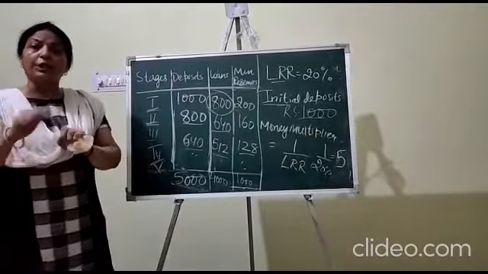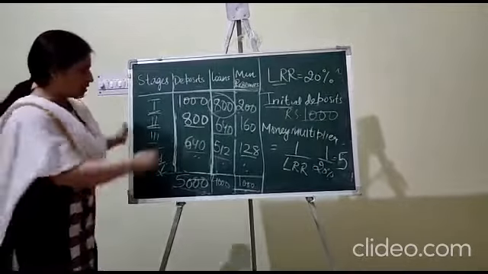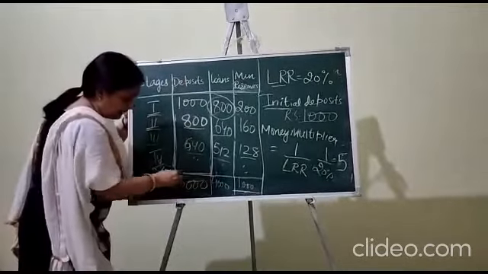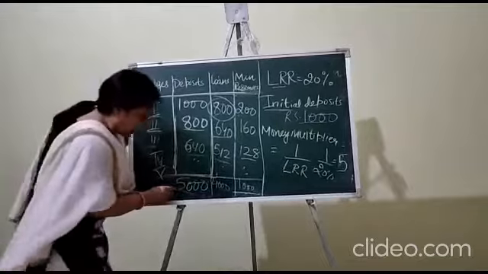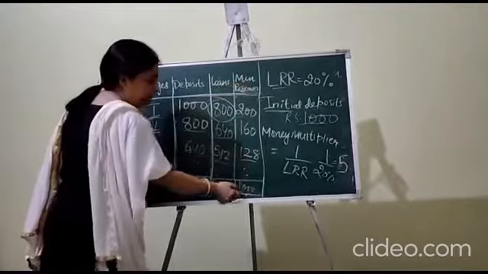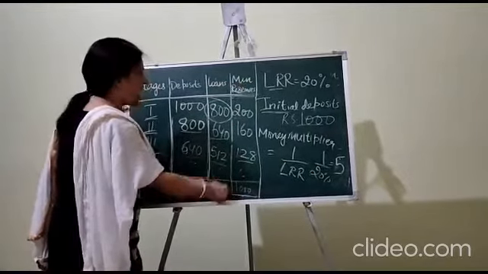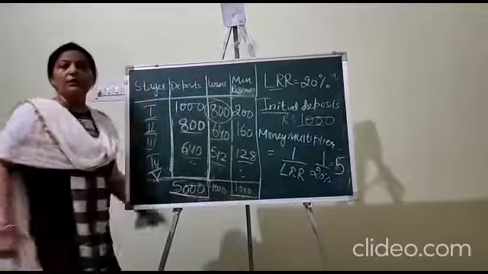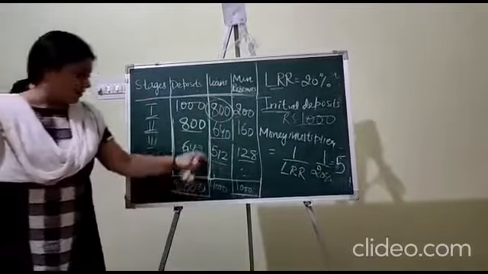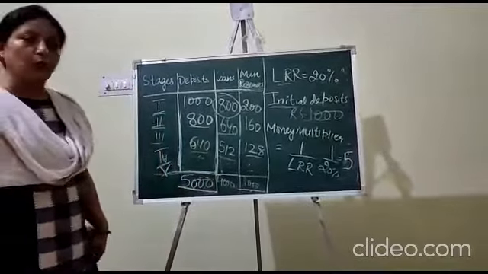So 1000 into 5 times makes 5000. So the bank will be able to create credit up to rupees 5000. Minimum reserves are equal to the initial deposit, that is 1000, and in the form of a loan the bank will be able to give 4000 rupees.